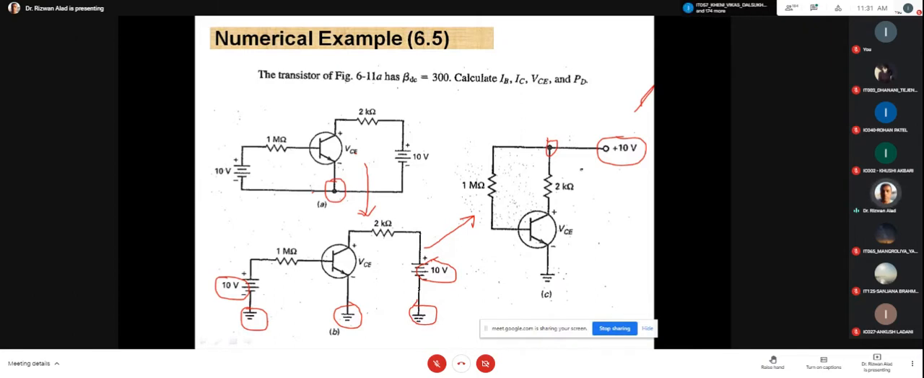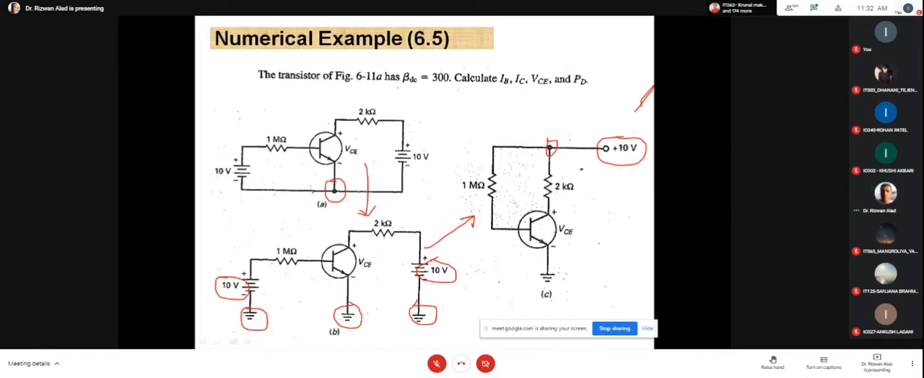If two batteries are required, then your circuit or appliance size is increased, as well as the power dissipation is increased, and there are a number of disadvantages. So they design the circuit in such a way that VBB and VCC are the same, and we can draw the circuit in that way.